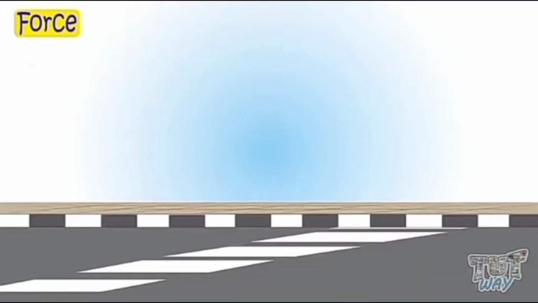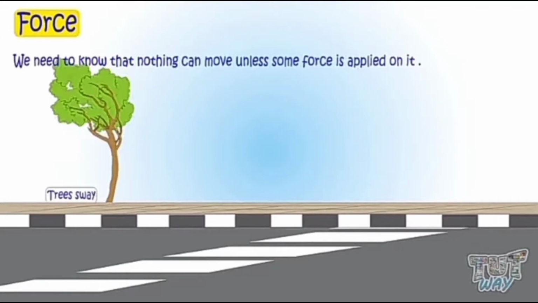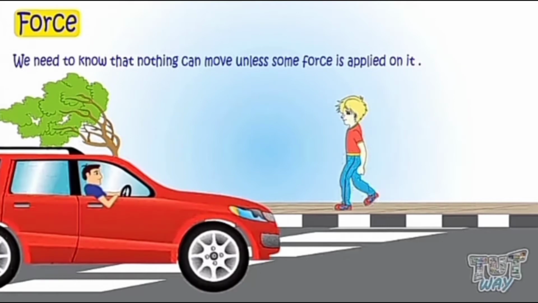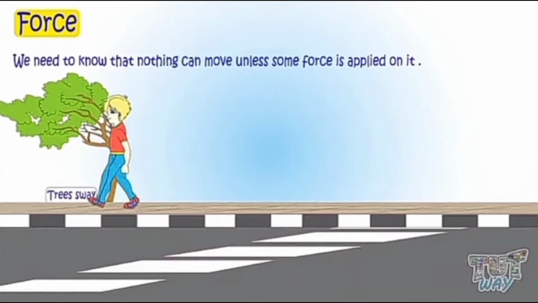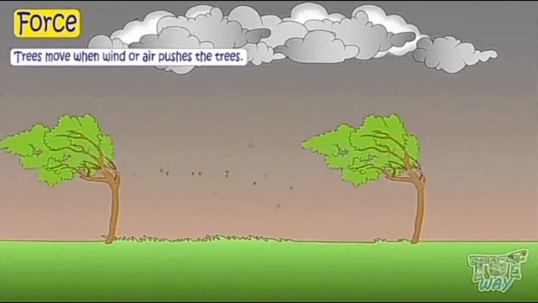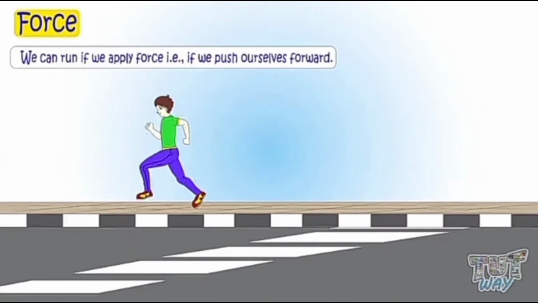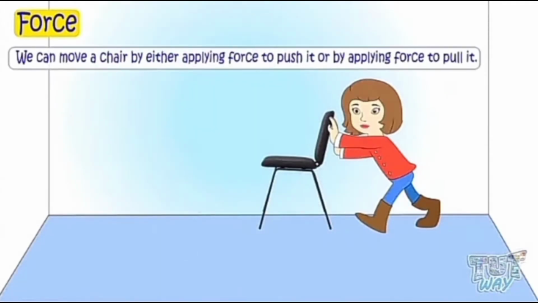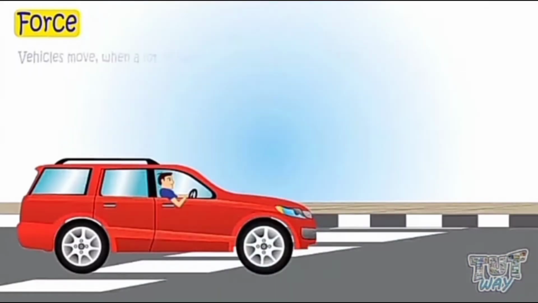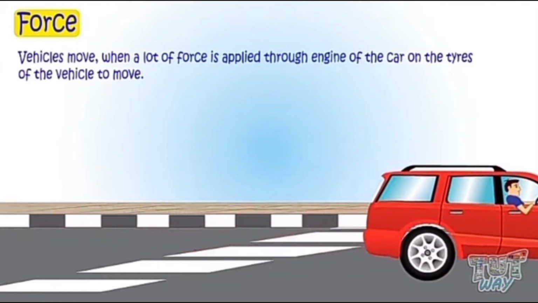First of all, we need to know that nothing can move unless some force is applied on it. Trees sway, we run, walk, or vehicles move only when some force is applied to them. The trees move when wind or air pushes the trees. We can run if we apply force, that is, we push ourselves forward. We can move a chair by either applying force to push it or by applying force to pull it. Vehicles move when lots of force is applied through the engine of the car on the tires of the vehicles